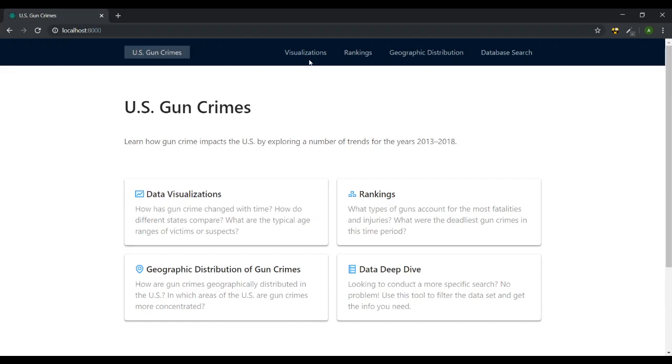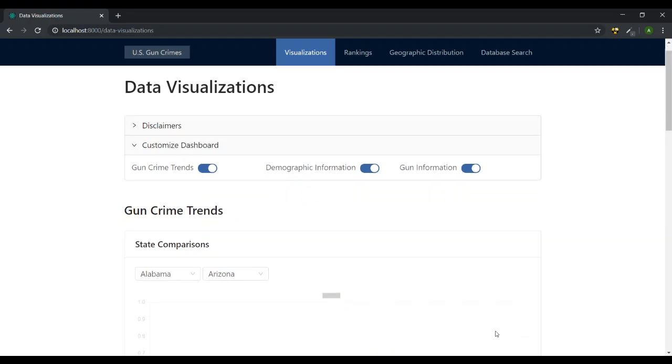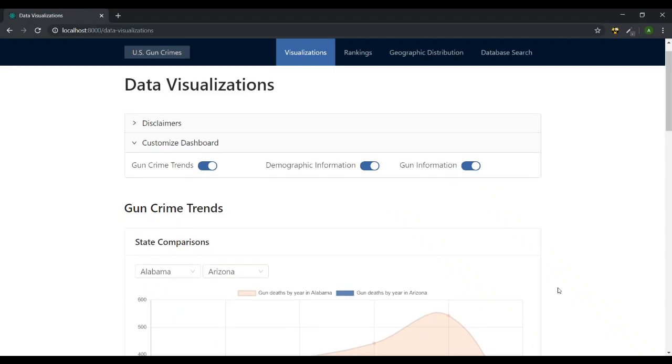So let's dig in. My teammate completed the visualizations and rankings pages, and I completed the distribution and database search tool. I'll go through all of them in this order. First up is the data visualizations tool. It is essentially three sections, one for gun crime trends, one for demographic information, and another for gun information.